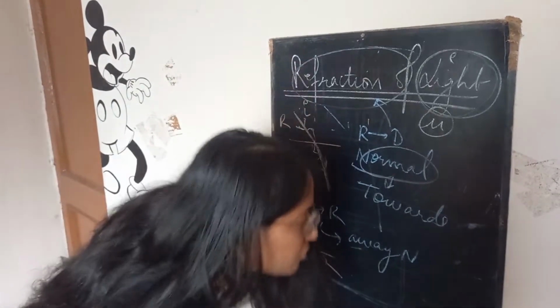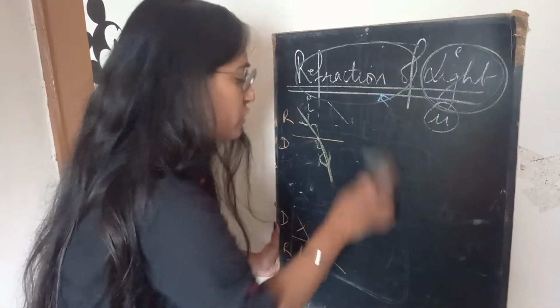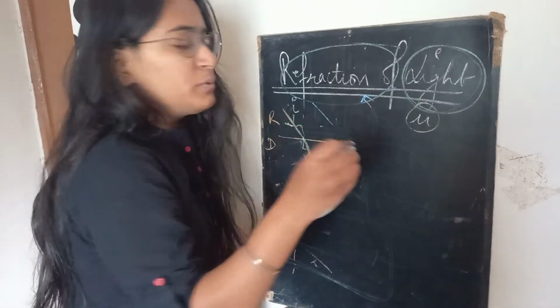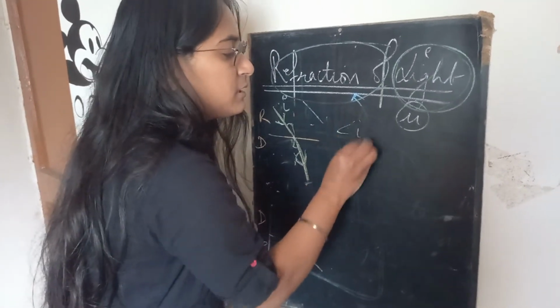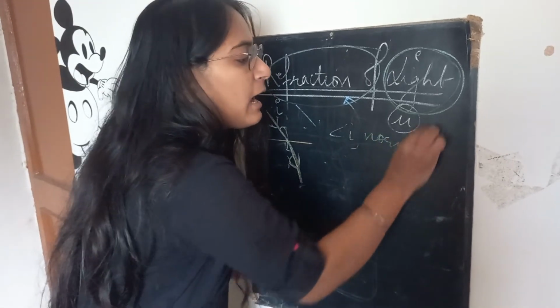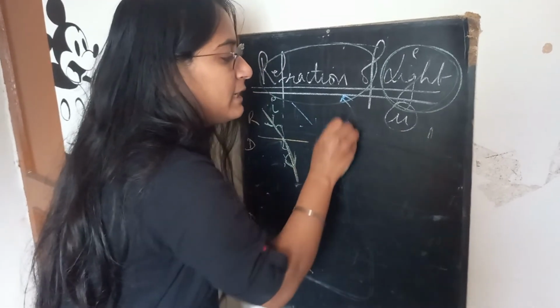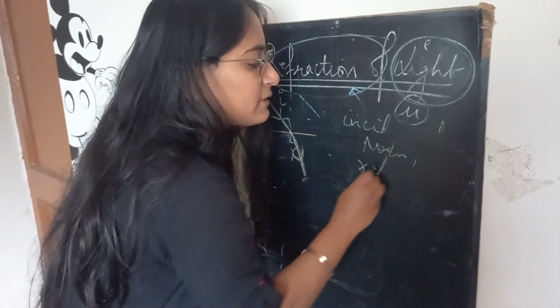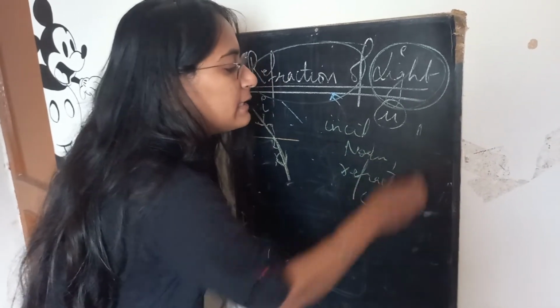There are two laws of refraction I would like to quickly cover. The first law says the incident ray, the normal drawn, and the refracted ray all lie in the same plane.